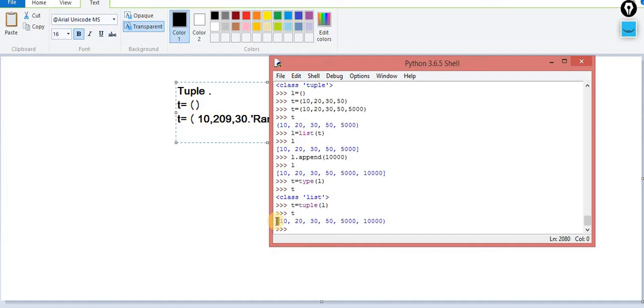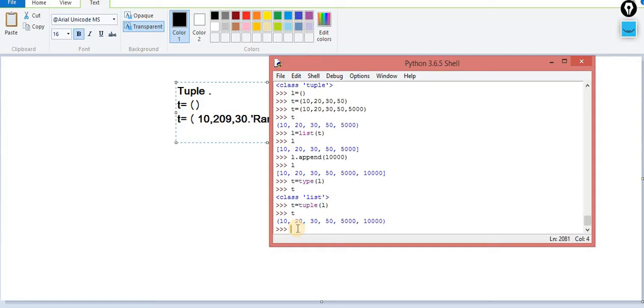Convert the data into a list, then perform whatever operation you want to perform, because list supports, I think, more than 20 operations. You can perform those 20 operations on this list. After fulfilling your requirement, you can convert it into a tuple again. That is the concept of typecasting: getting the data in the form of a tuple, converting it into a list, performing the operation you want, and after that packing it again into a tuple. So this is the way.